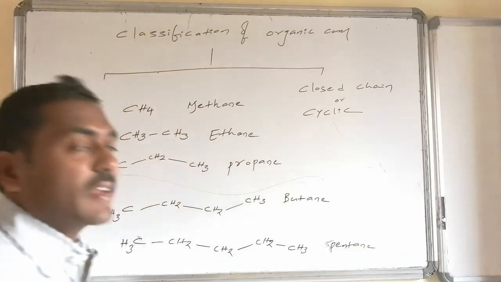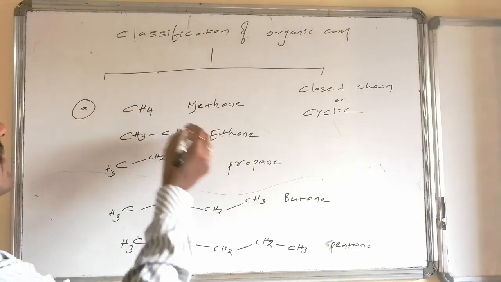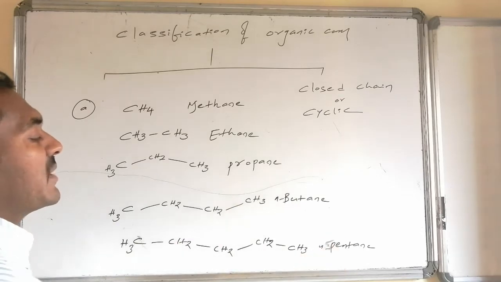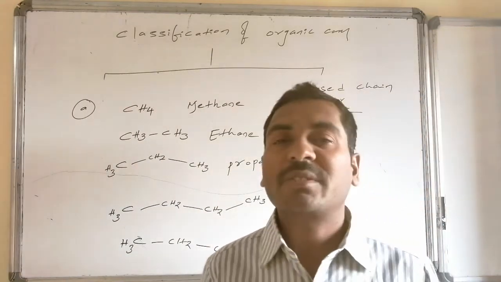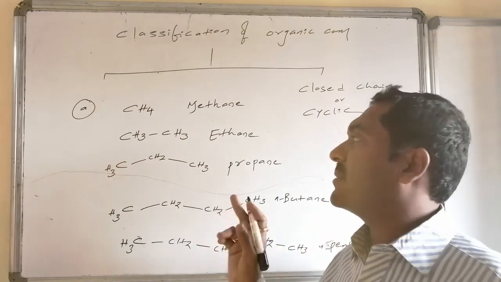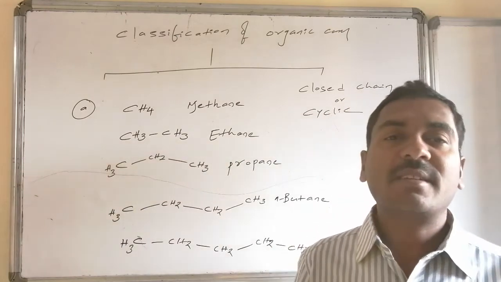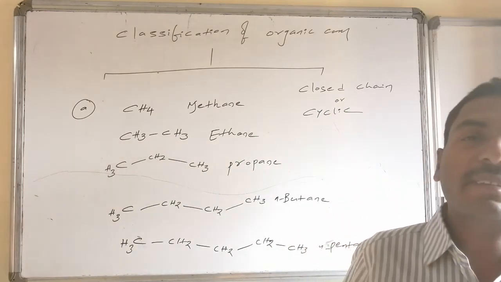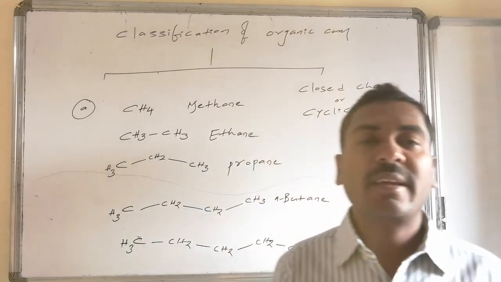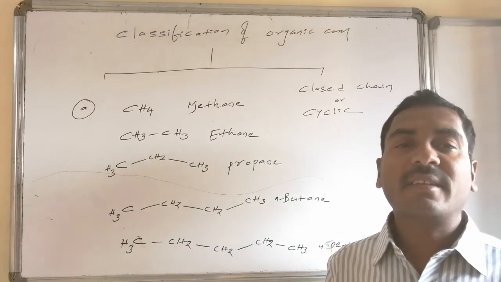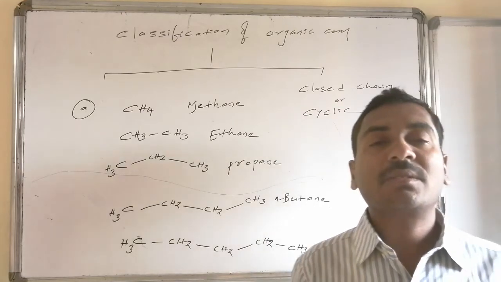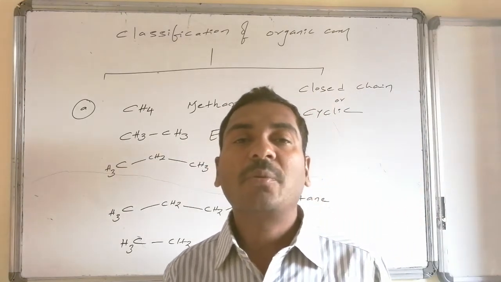Whereas if it is straight in chain, we will use the letter N. So, N-butane system, N-pentane system. There may be a chance of substitution, but that substitution is not present. Such things are generally indicated with N as a prefix, and are said to be N-butane, N-pentane, N-hexane, N-heptane, N-octane, N-nonane, N-decane, undecane, dodecane, etc. And these come under examples for category 1, that is just straight chain compounds of homoatomic combination.